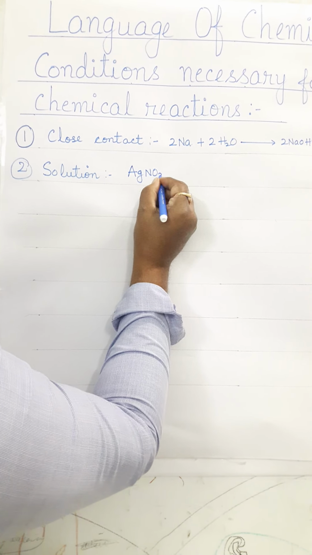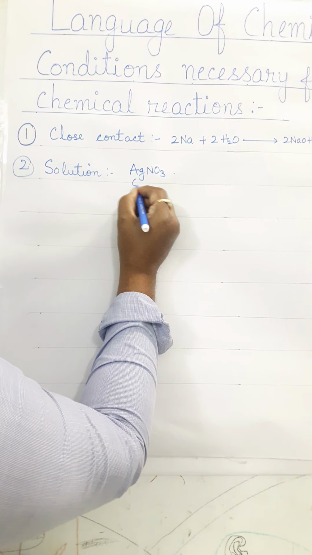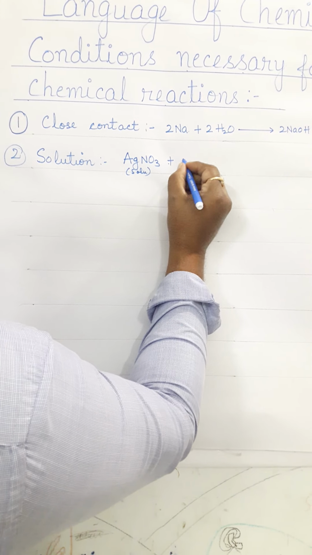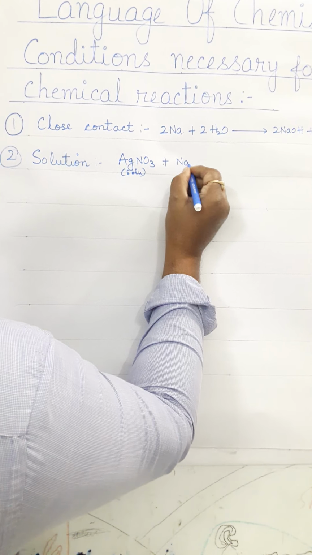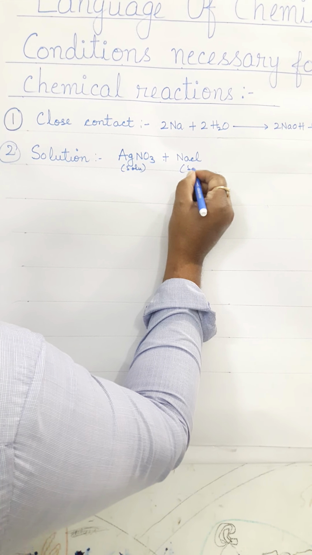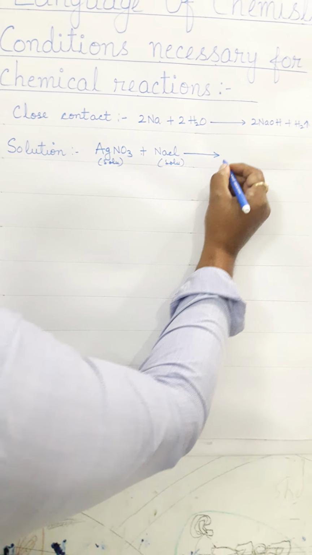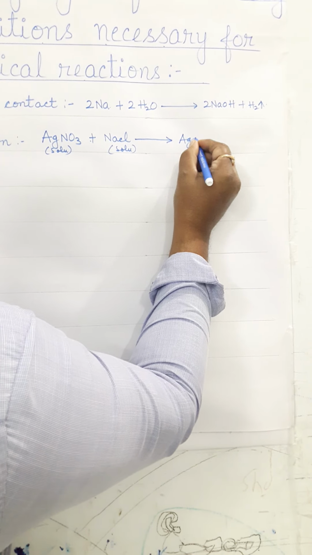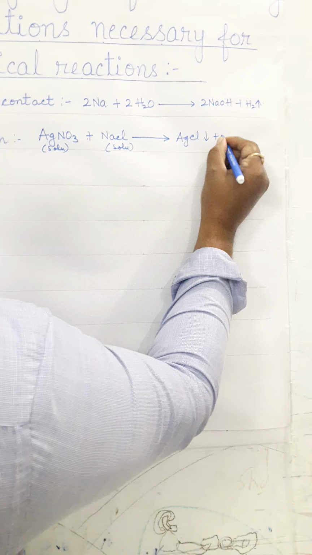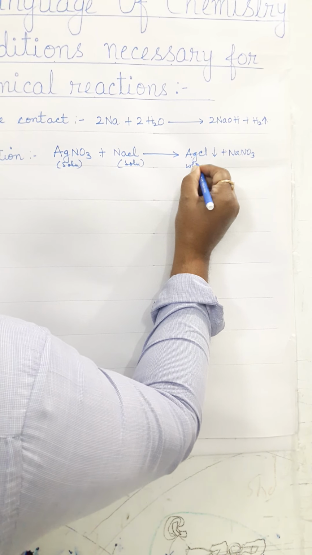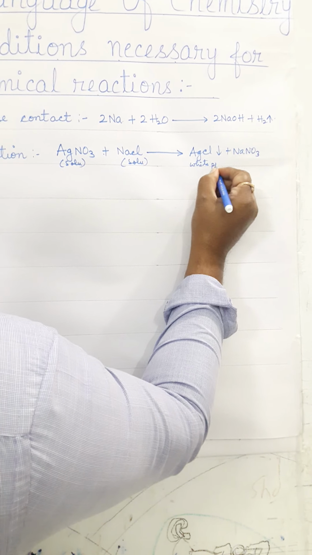When a solution of silver nitrate is added to the solution of sodium chloride, a reaction will take place and a white precipitate of silver chloride is formed.